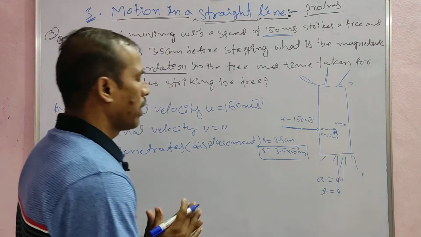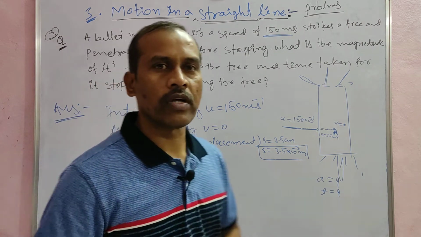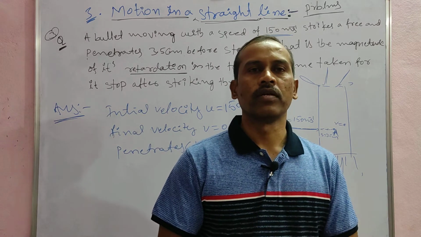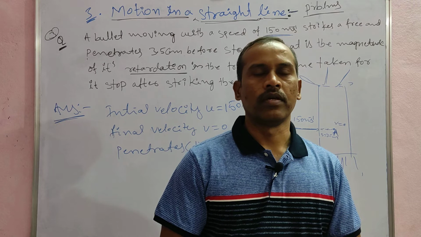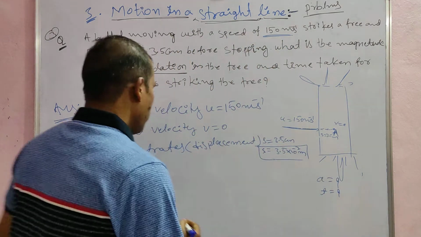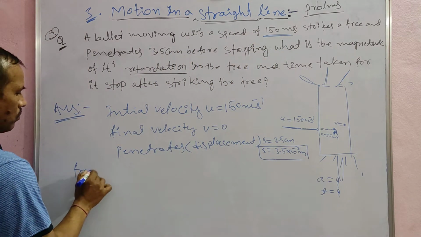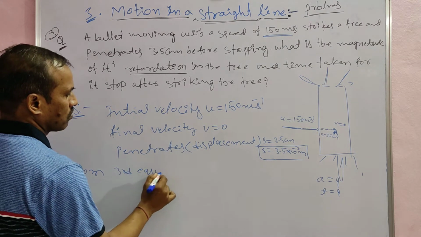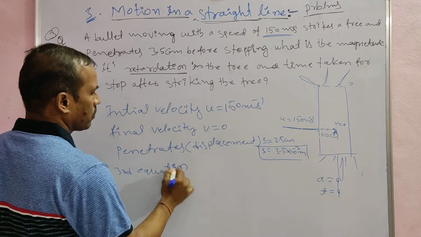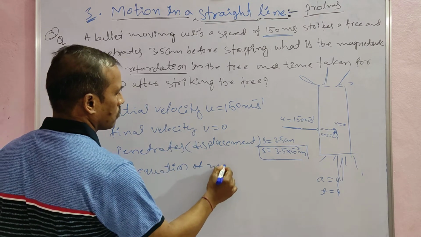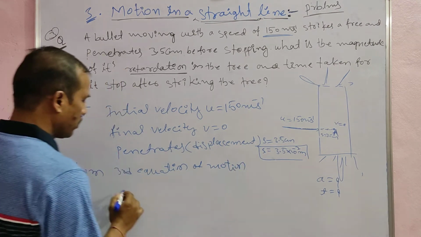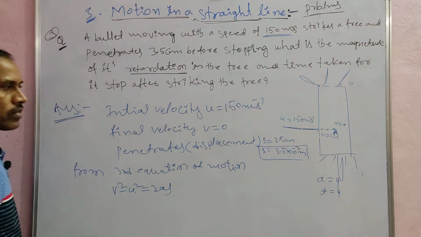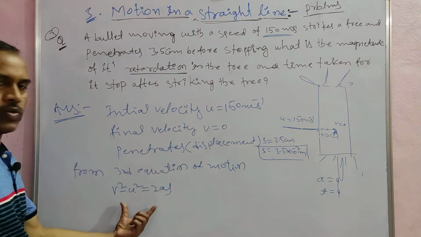Now, according to the third equation of motion, v square minus u square is equal to 2as. So, substituting these values here.